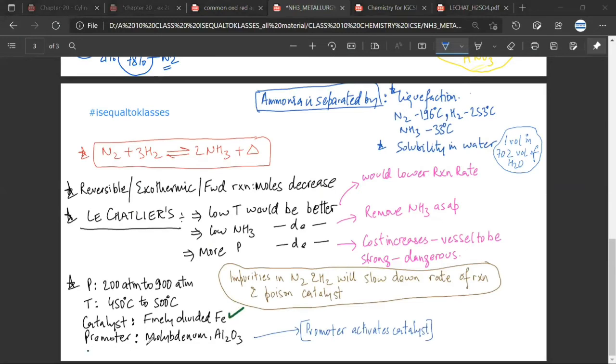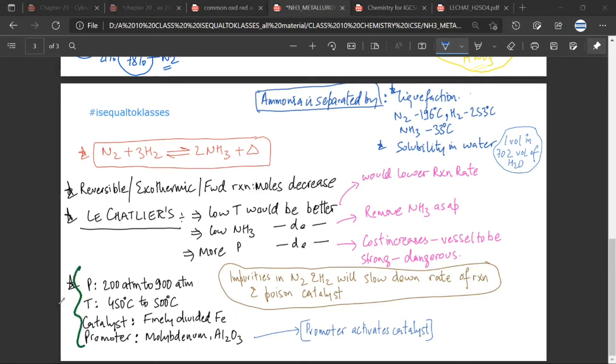Yes, sir. Then there is a promoter which is used. The promoter which is used is molybdenum. The promoter basically activates the catalyst, increases the effect of the catalyst. Is it making sense? Yes, sir. It's like you should eat fruits, but there are people who eat fruit and then also take some vitamins, just as a supplement. They are called supplements. This is how the catalyst and the promoter work.